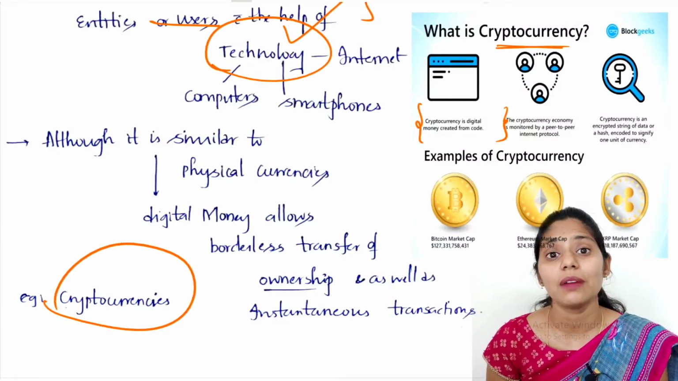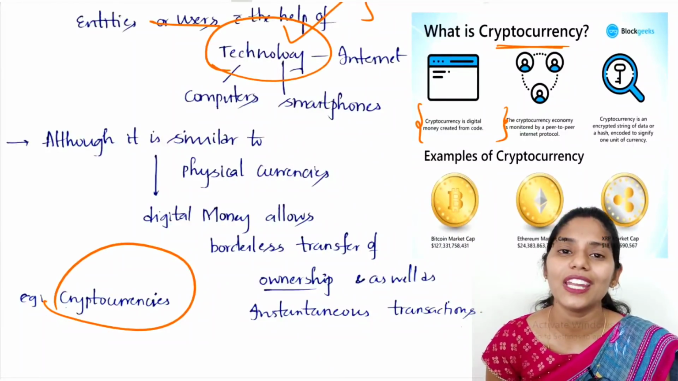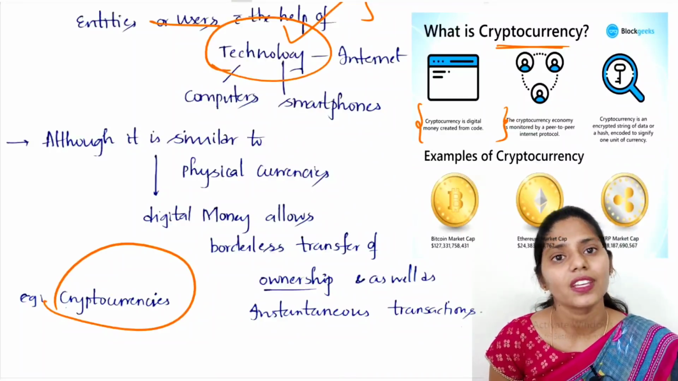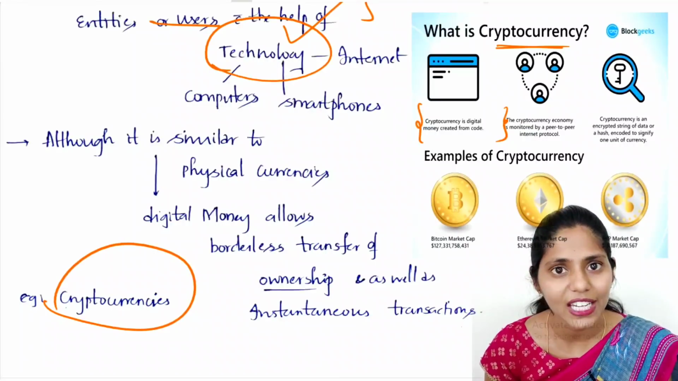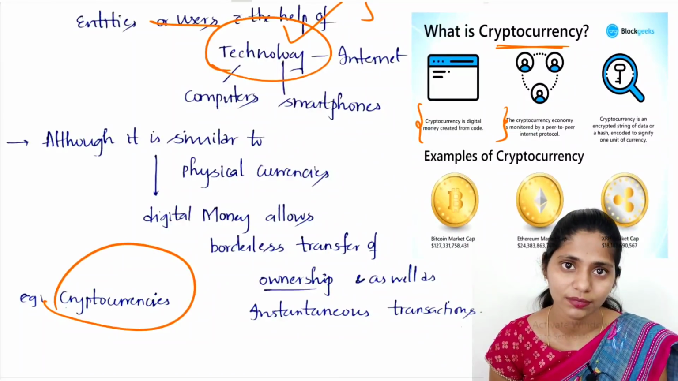And even Facebook is coming up with a cryptocurrency. So let me know the name of that currency which is coming from Facebook. Okay, so this is about cryptocurrency, and cryptocurrency mainly uses blockchain technology.